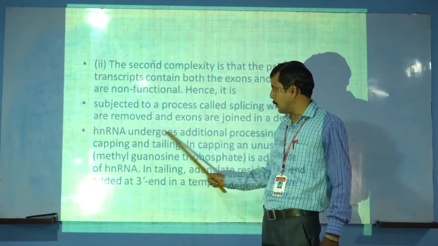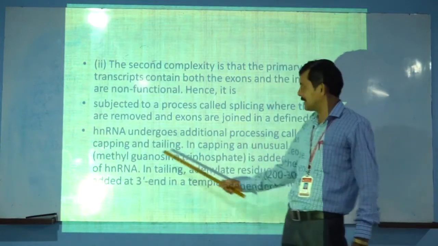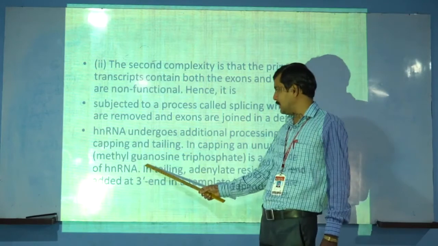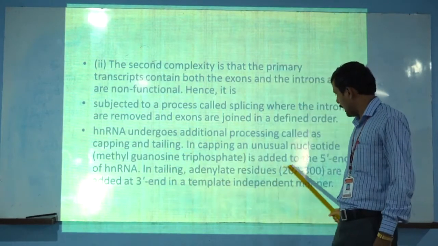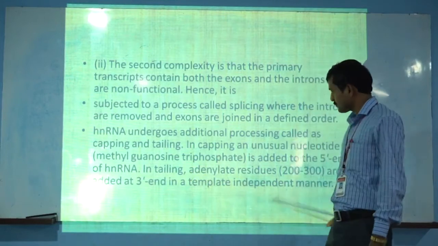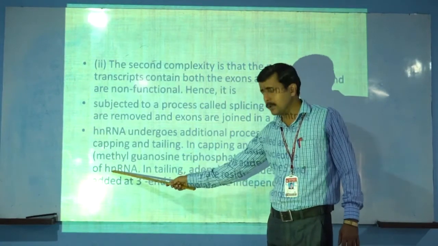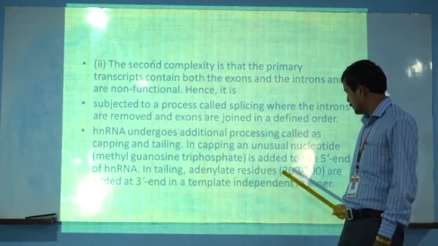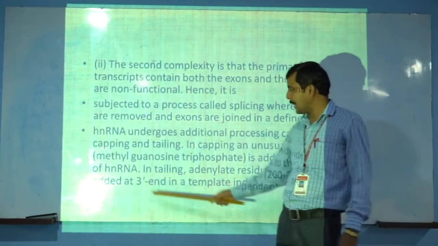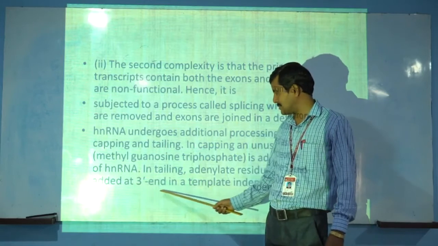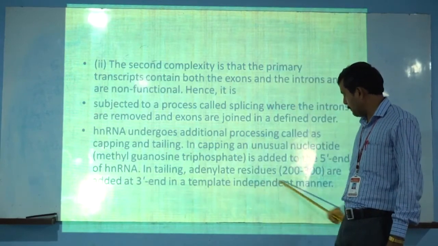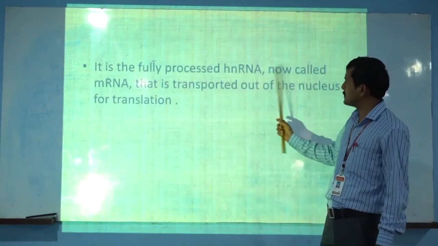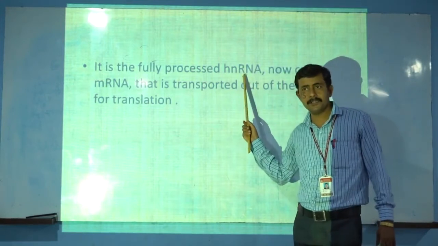Heterogeneous nuclear RNA undergoes additional processing called capping and tailing. In capping, an unusual nucleotide, methyl guanosine triphosphate, is added to the 5' end of the heterogeneous nuclear RNA. In tailing, 200 to 300 adenylate residues are added at the 3' end of the sequence in a template-independent manner. Next slide, please.